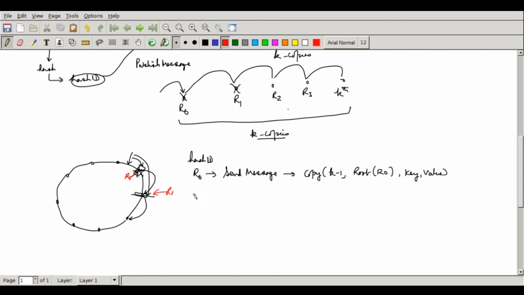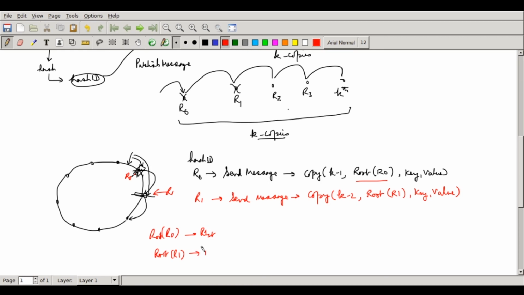When R1 receives it, R1 will also send the same message. It will keep the same copy, and it will again say it is a copy, but now it will reduce the number: only k minus 2 copies need to be created. The destination where the message has to go has to be the root of R1 now. So there is this interesting property: the root of R0's root is R1, and similarly the root of R1 will be R2, and so on.